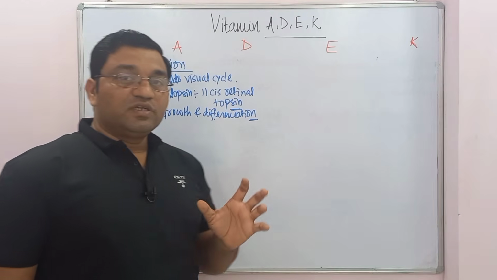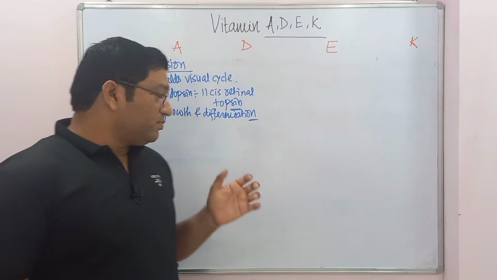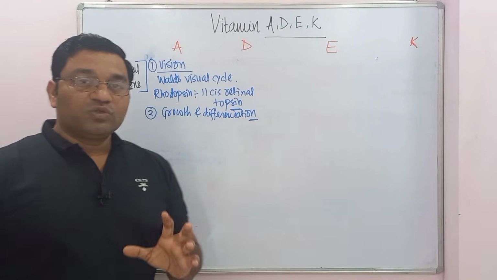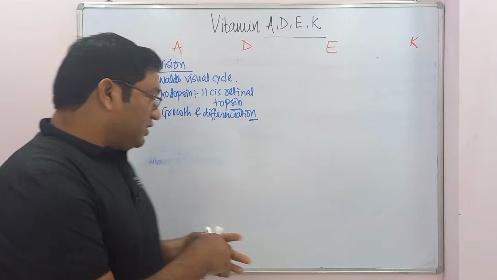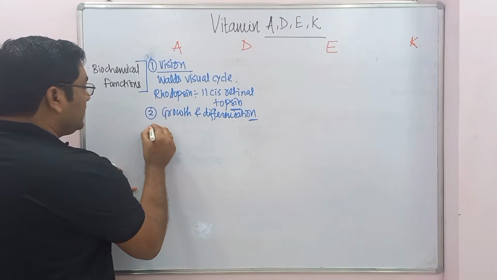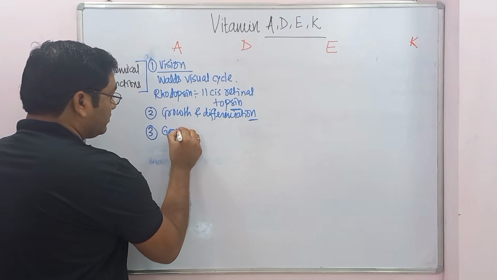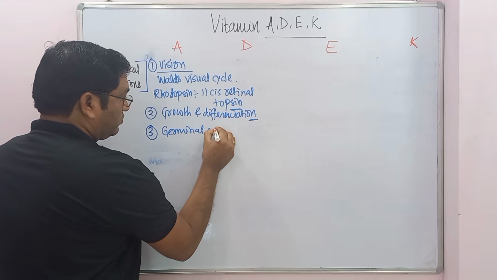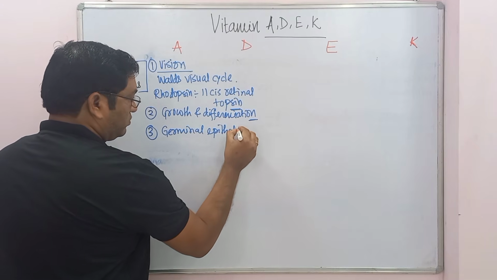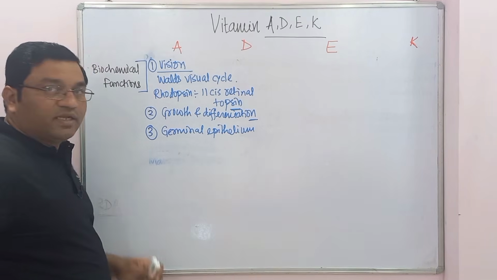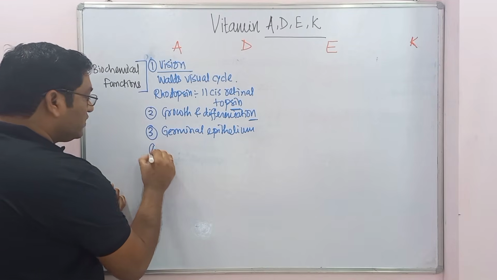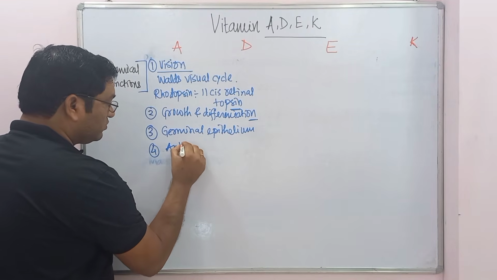It binds with particular elements in the DNA and is important in the growth and differentiation of the cell. Then third, it is important in maintenance of germinal epithelium.